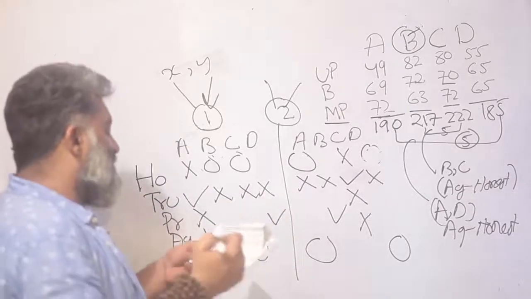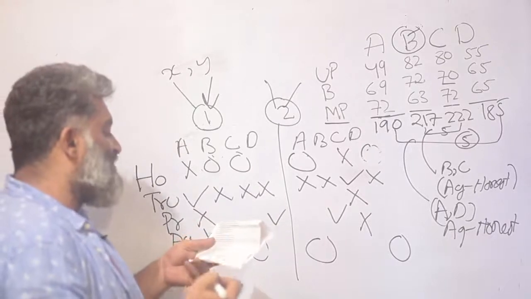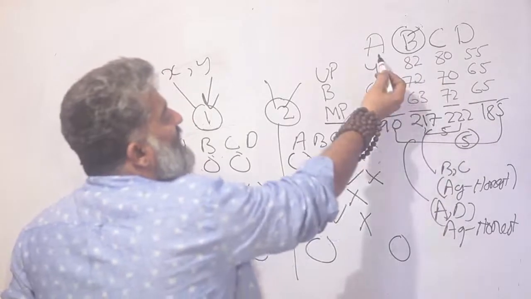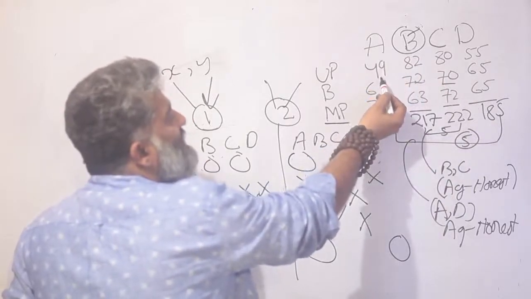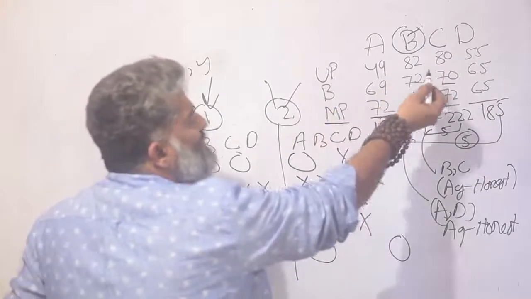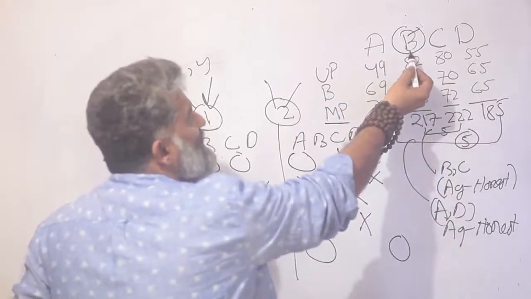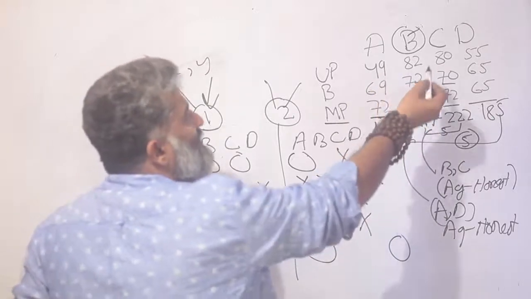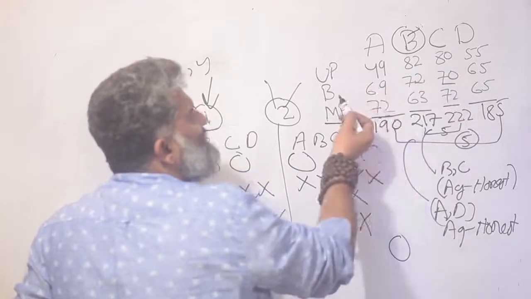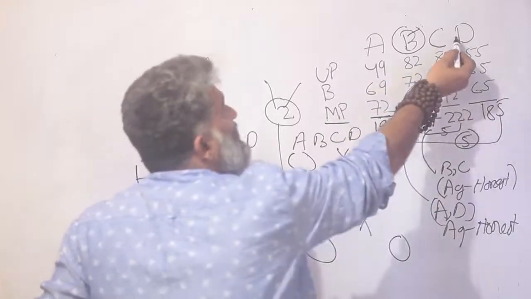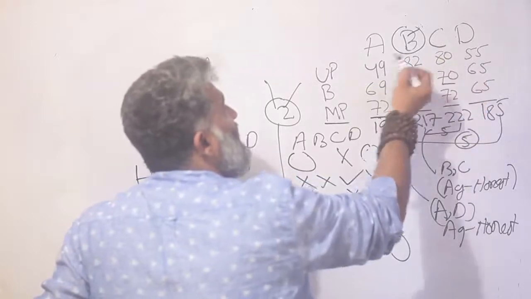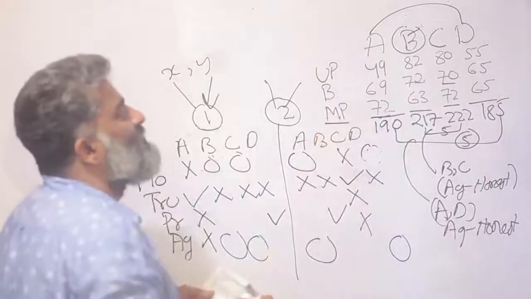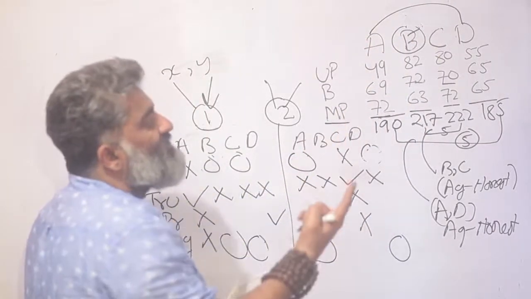And the last question, it said if Profitable Limited's lowest revenue is from UP. So once again, let me look at these four firms. If I look at A's lowest revenue is 49 and it's from UP. Let me go through the others also just to practice the idea. If I look at B's lowest revenue is 63 and that is from MP. So B cannot be profitable. C's lowest revenue is 70 but that is from Bihar. So C can't be profitable. D's lowest revenue is 55 and that is from UP. That means I am thinking of between A and D, one of them is profitable. So between A and D, one of them could be profitable.